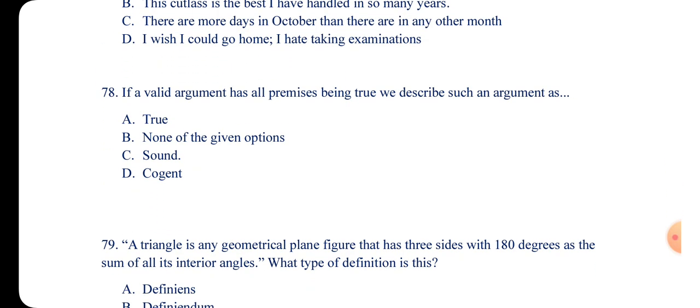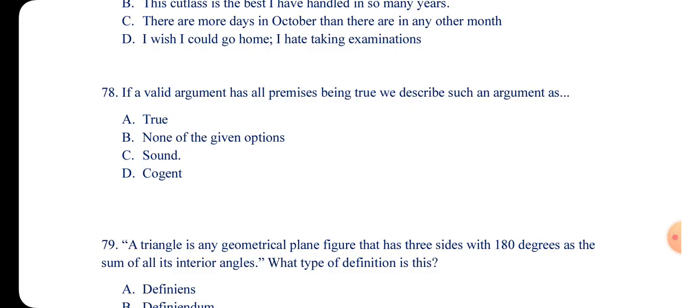Number 78. If a valid argument has all premises being true, we describe that argument as what? A, true argument. B, none of the given options. C, sound, and then D, cogent. So if the argument has all the premises being true, then we say that it is a sound argument. Let me give you an example: all human beings walk, Ata is a human being, therefore Ata walks.